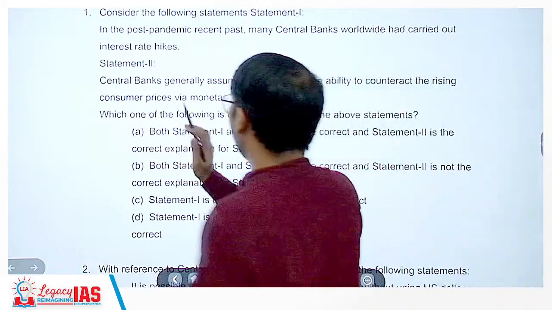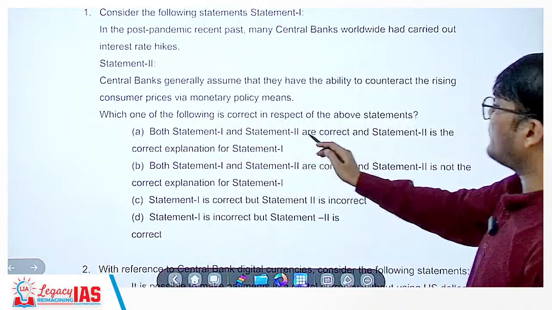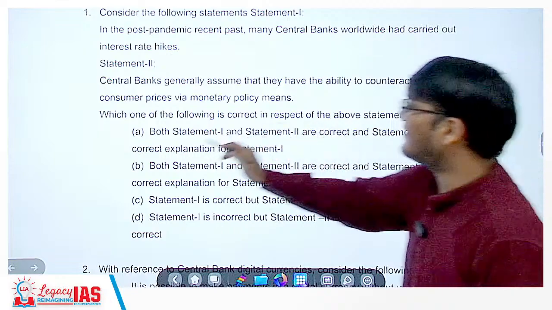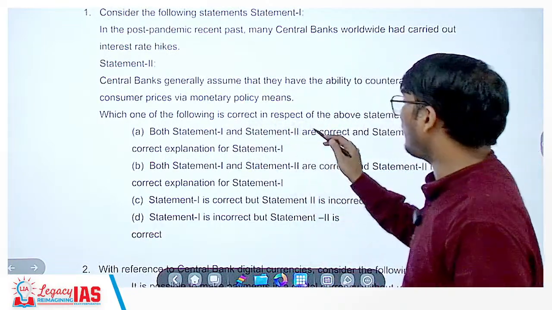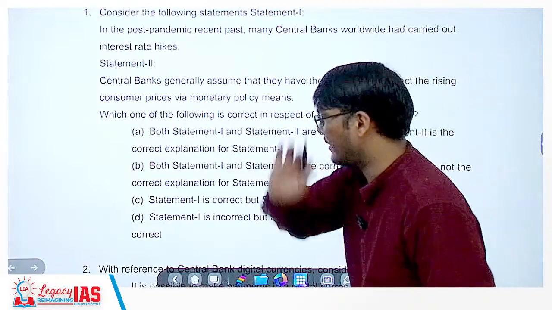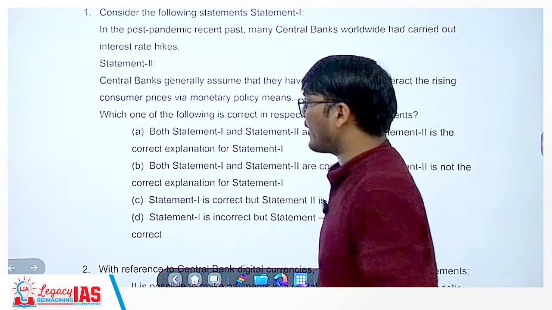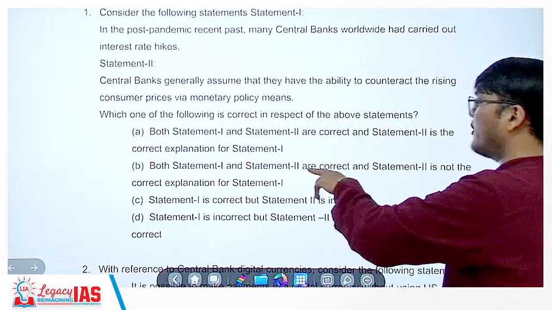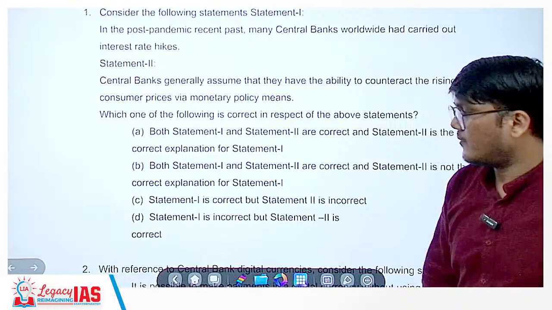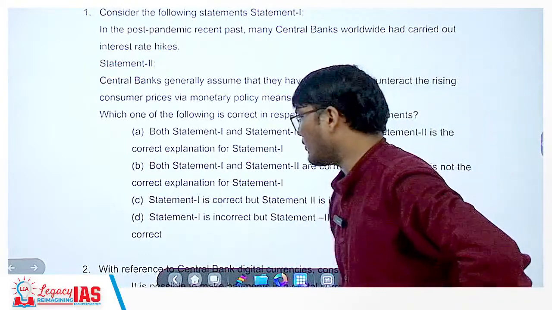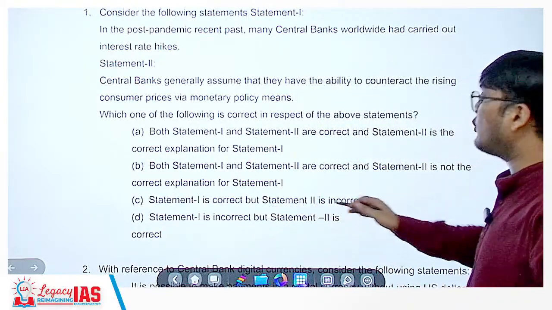Option A says both statement 1 and statement 2 are correct and statement 2 is the correct explanation for statement 1. That is possible because statement 2 is correct. Second option says both statements are correct and statement 2 is not the correct explanation. Option C says statement 1 is correct but statement 2 is incorrect.